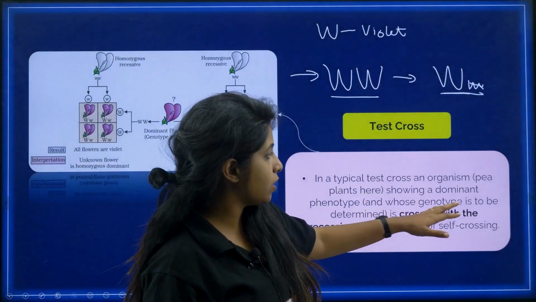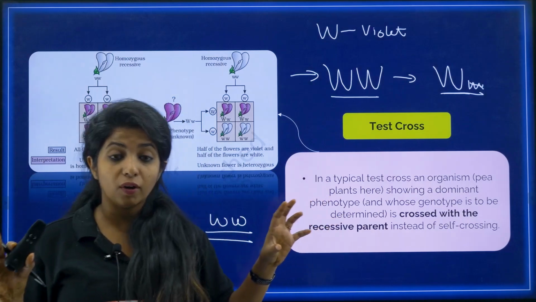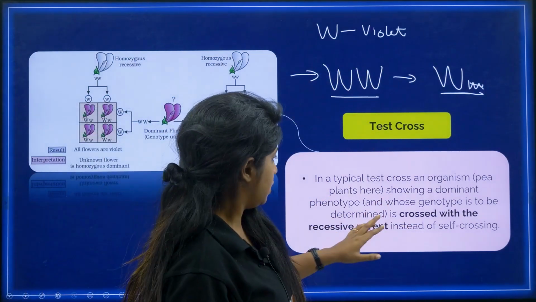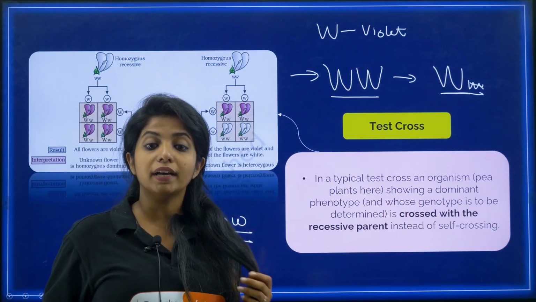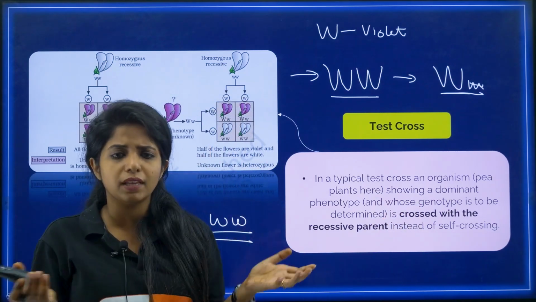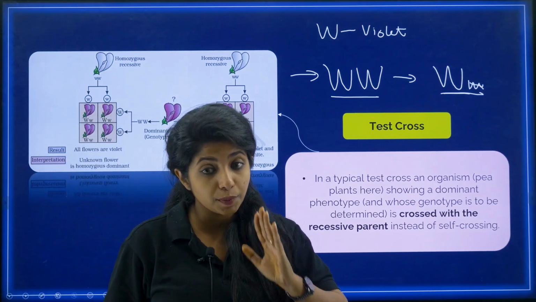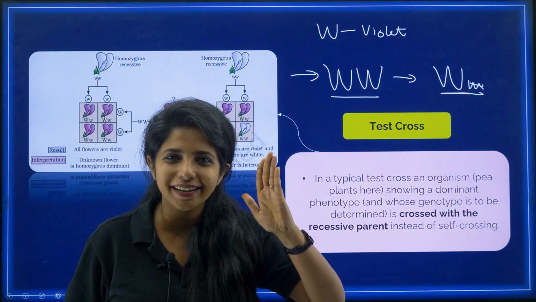So in a typical test cross, an organism showing a dominant phenotype, that is, violet color flowers, is crossed with a recessive parent instead of self-crossing. So it is crossed with what? A recessive parent instead of crossing among themselves. There is no use of crossing among themselves. So this is known as test cross. So you should know that in test cross, you are going to take a recessive parent, my dear children. Will you remember it? Yes?